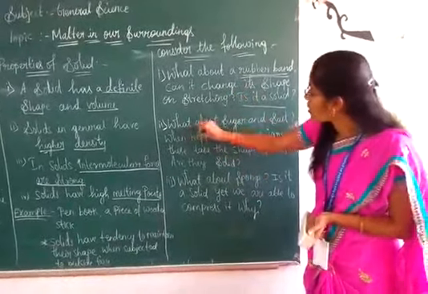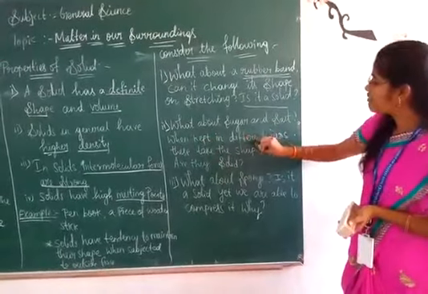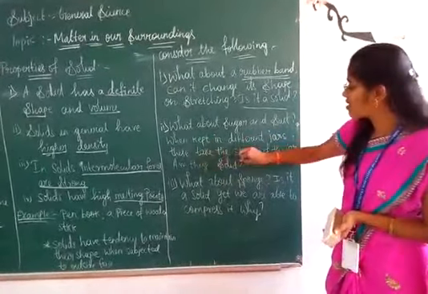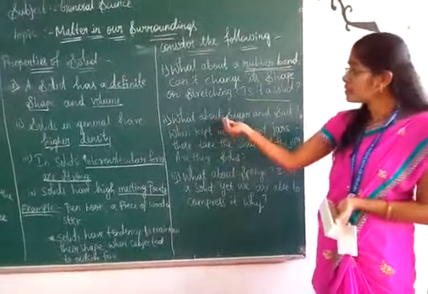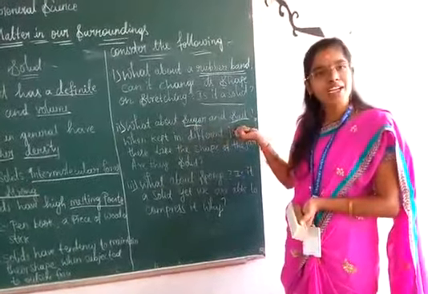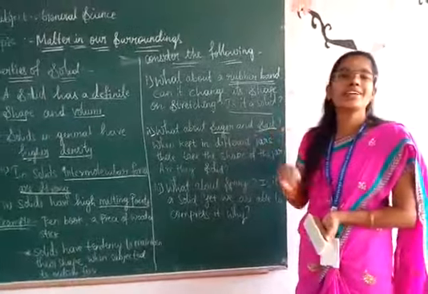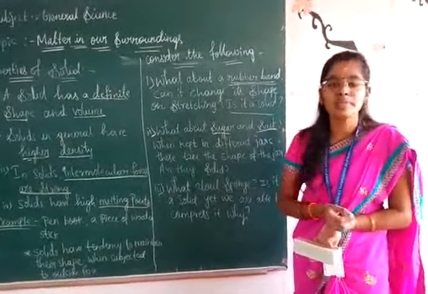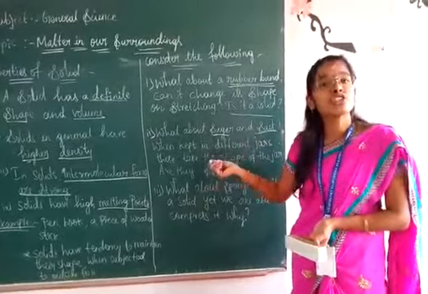What about sugar and salt when kept in different jars? Are they solids? Yes, of course, sugar and salt are also solids. They have a definite shape and definite volume. But when we take them in different jars, they take the shape of the jars.